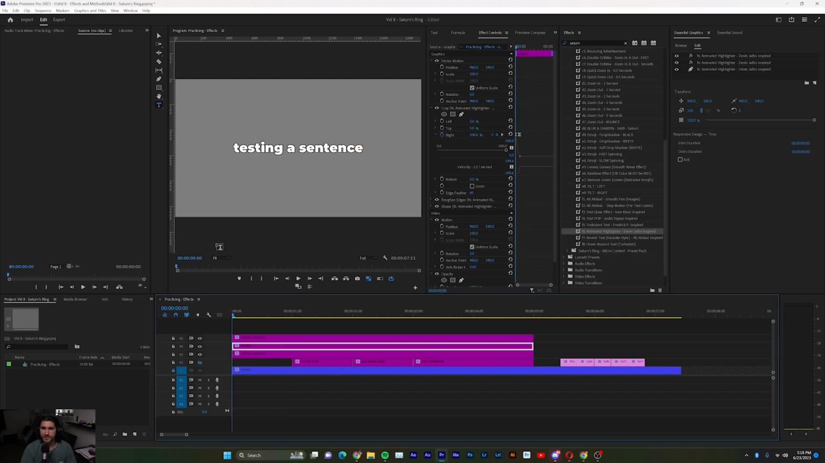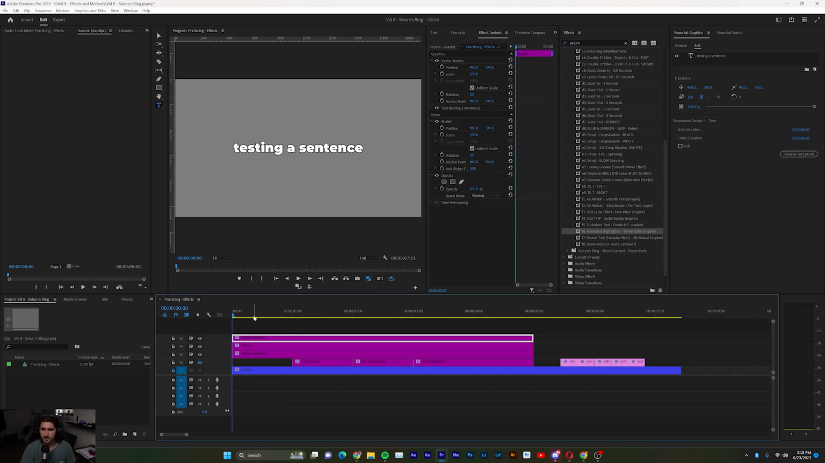All right, so I have a text layer sitting under the graphic of the highlighter, and then I have a text layer sitting on top of it. So we shall see. Nice little highlighter effect. Nothing too crazy.